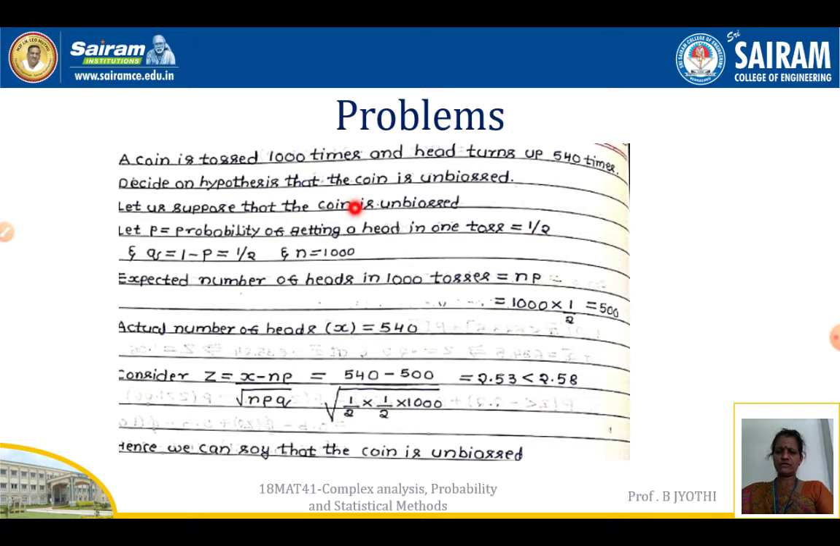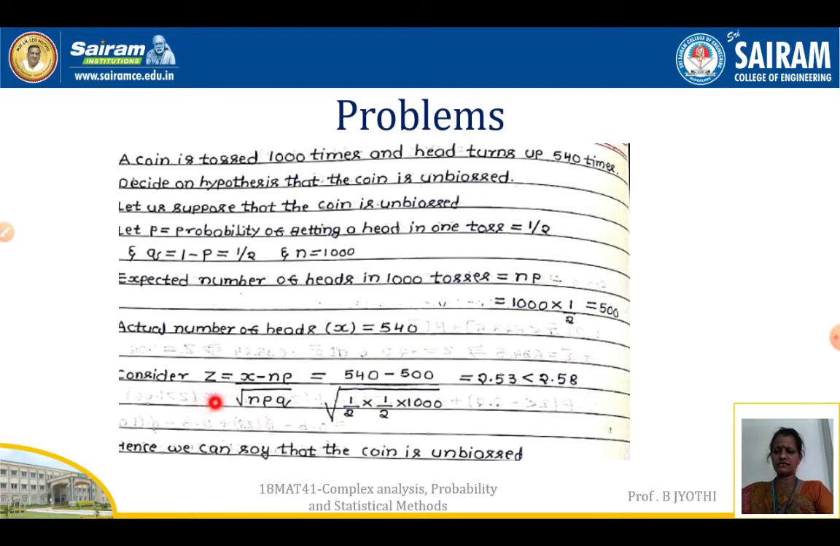So if it is unbiased, it should have an equal probability of getting a head as well as a tail. That means P, the probability of getting head in one toss, is 1 by 2, and Q also will be 1 by 2 because 1 minus P is half, and N is the number of times it has been tossed, that is 1000. The expected number of heads in 1000 tosses will be N into P. That gives us 1000 into half, that gives us 500. But the actual number of heads we have got is 540.